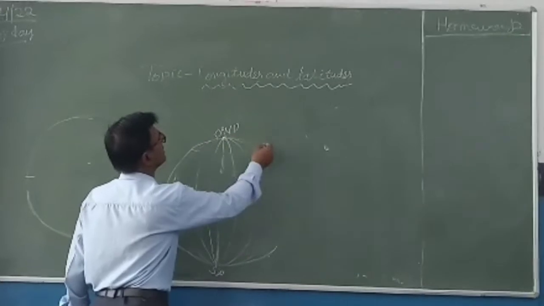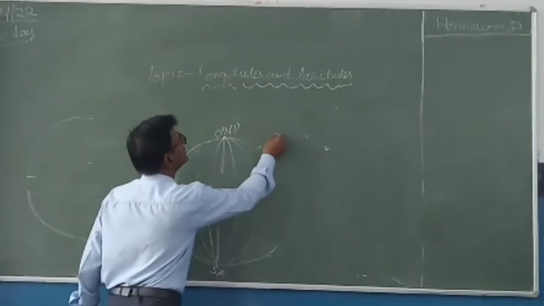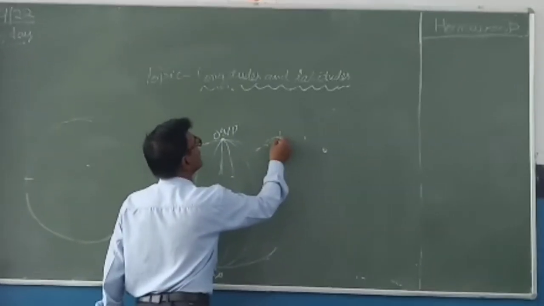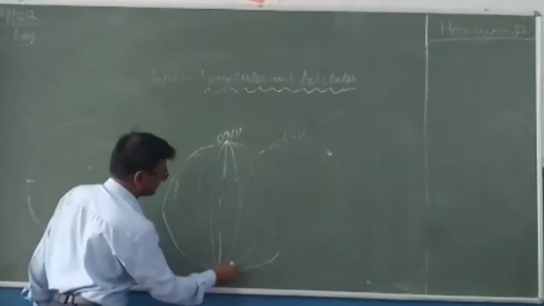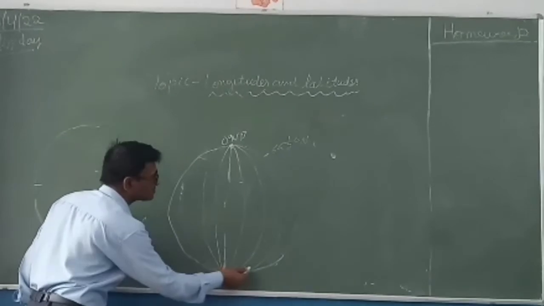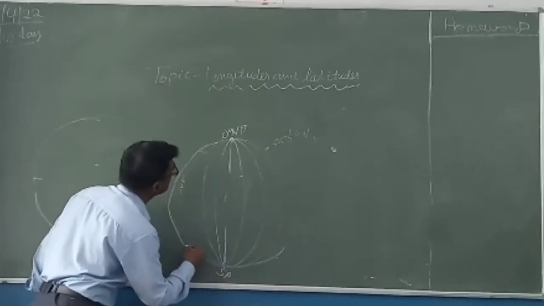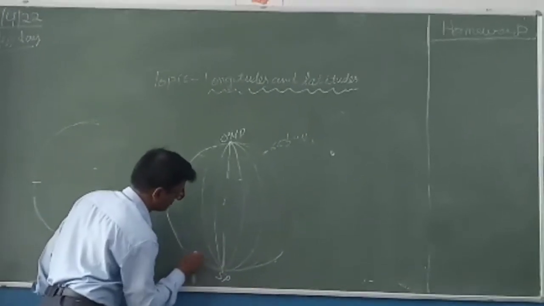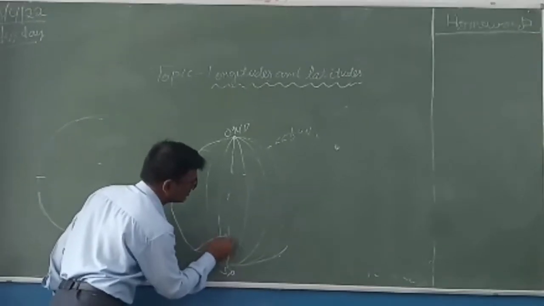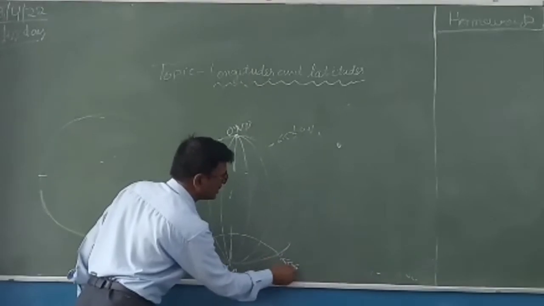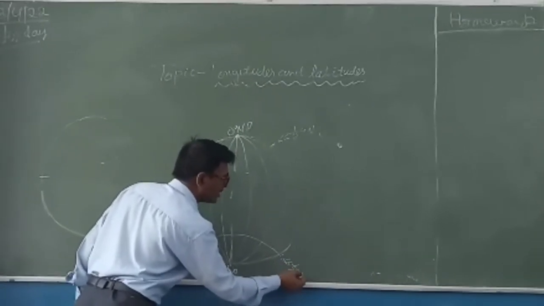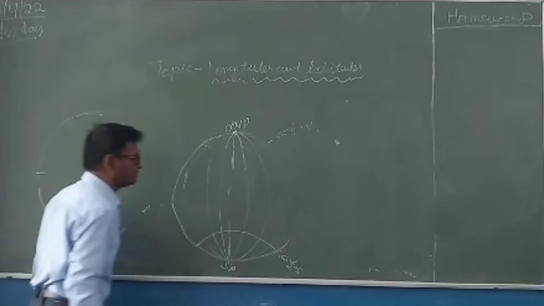Okay, this is 66 and a half degrees north, and here also 66 and a half degrees south latitude line.